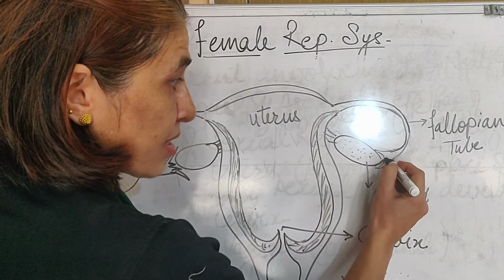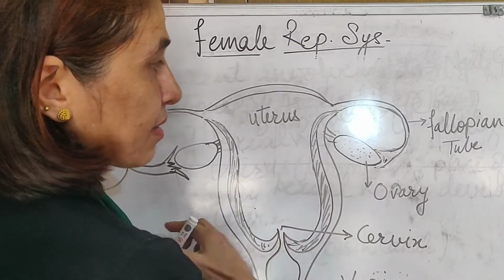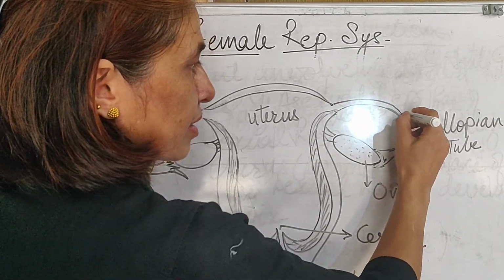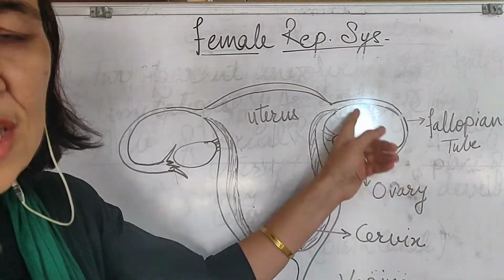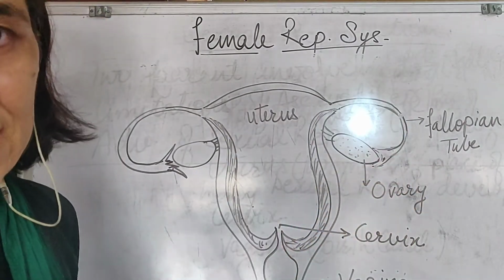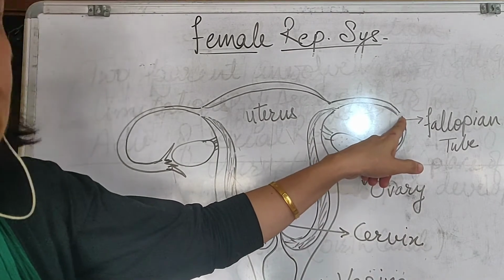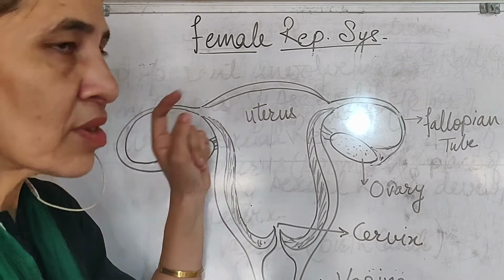This funnel-like structure picks up the egg, and the egg travels into the fallopian tube, where it waits for the sperms to come so that the process of fertilization takes place. Here the fertilization occurs, then this fertilized egg starts moving toward the area known as the uterus.